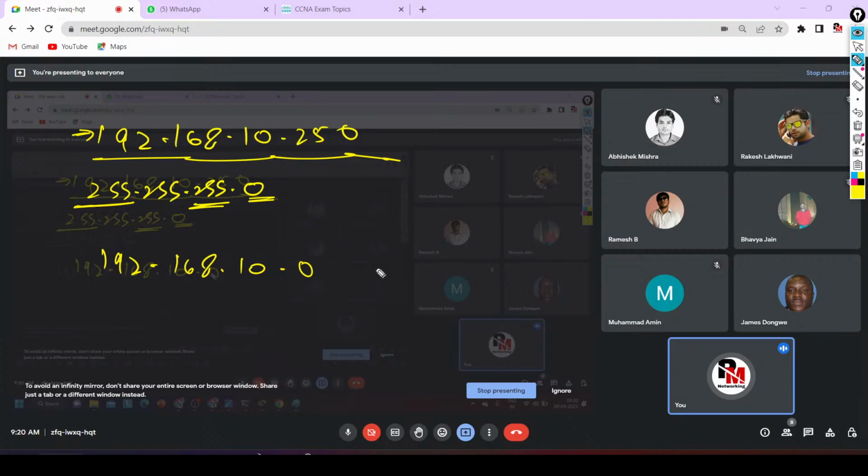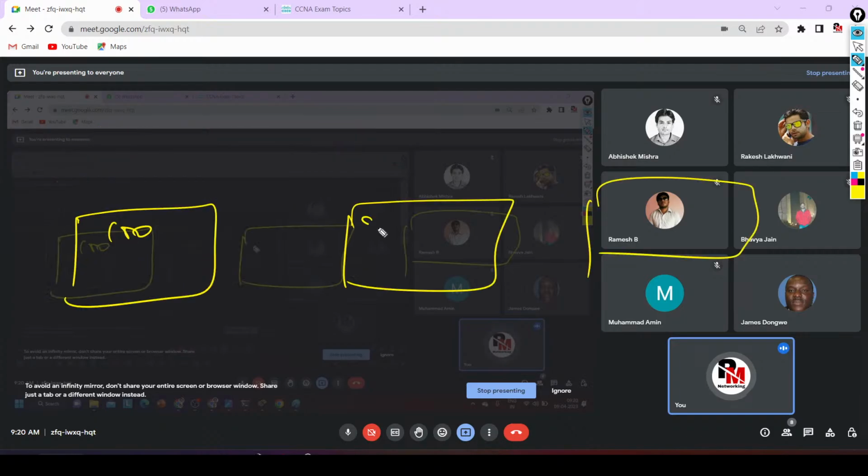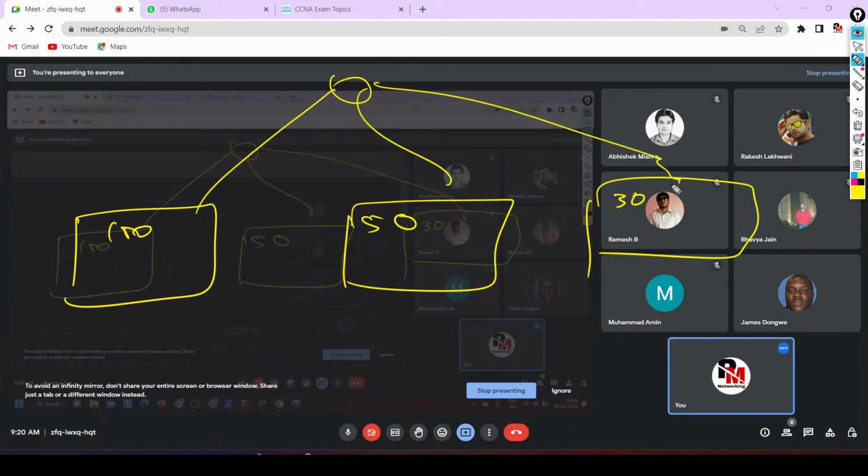Now again come to my question. Here I need 3 departments in my organization. In department 1 I need how many users? 100 users. In department 2 I need 50 users. In department 3 I need 30 users. All departments are connected through one, suppose, router. Now from which classes will you use IP addresses, guys? Hope you are able to see why we will use IP addresses from class C. Yes or no?